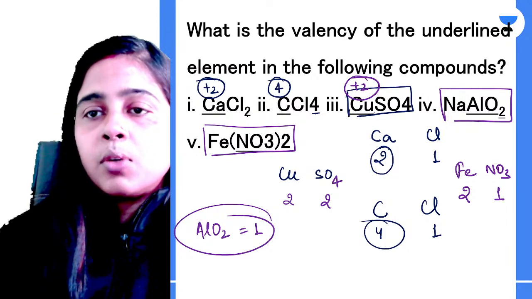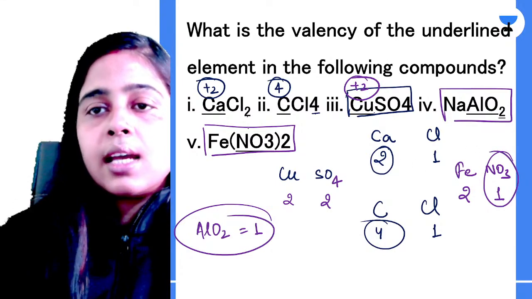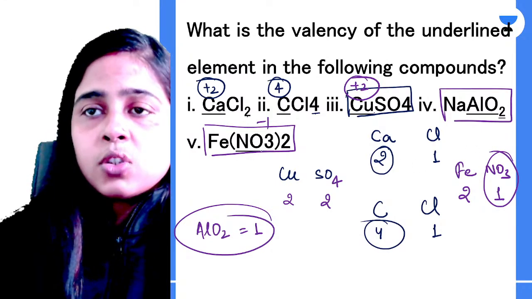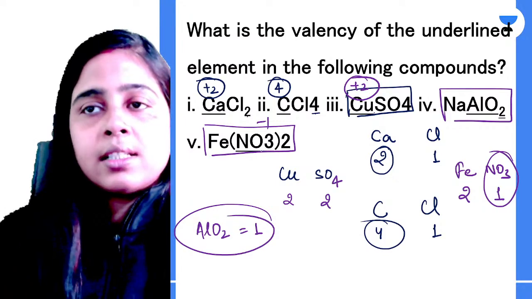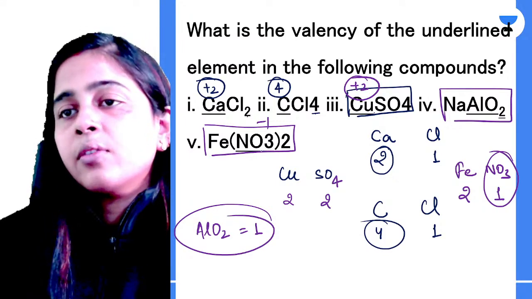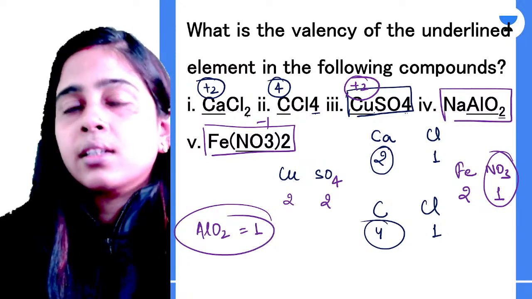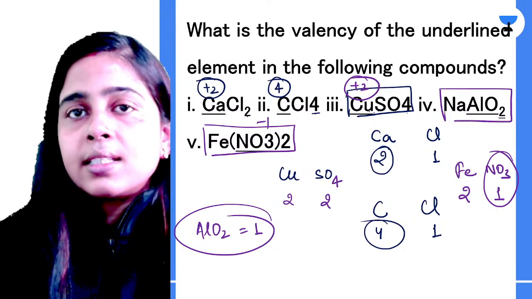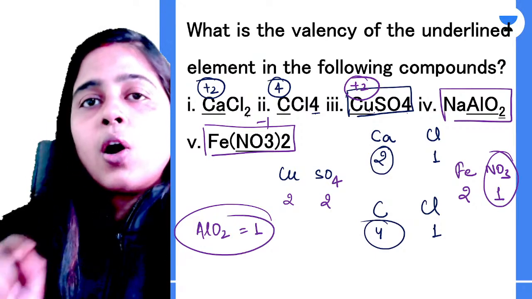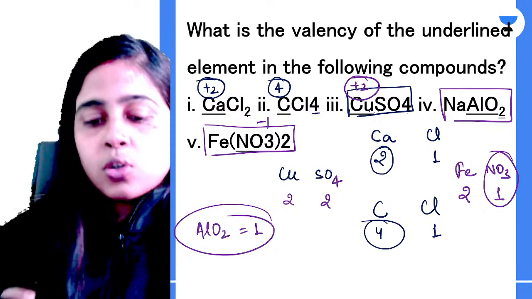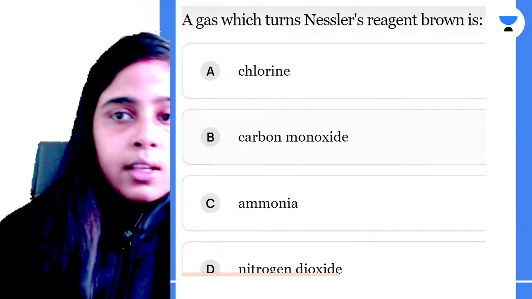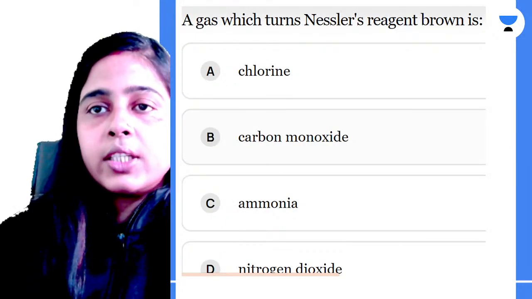So what do we get here? Nitrate's valency is -1. Very simple. In this way you can know the valencies, but the problem will be when no numbers are written. Then in that case you must know either the anion's valency or the cation's valency. Clear? Okay.